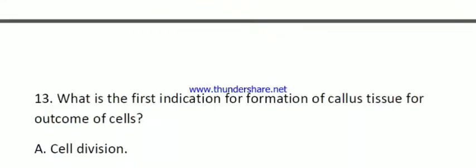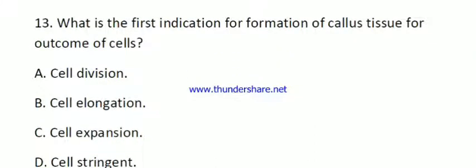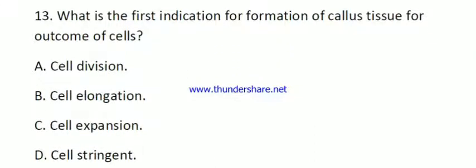Then question number 13. What is the first indication for formation of callus from an outgrowth of cells? Here the options are cell division, cell elongation, cell expansion and cell stringent. Here the right answer is cell expansion.